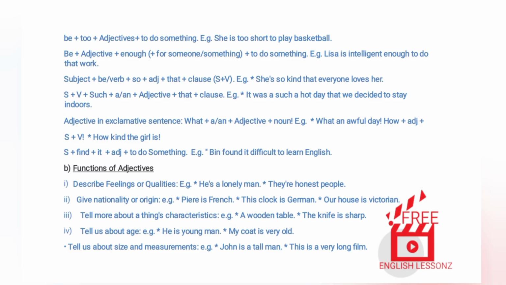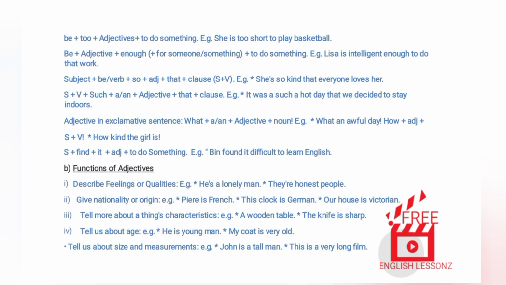B. Functions of adjectives. 1. Describe feelings or qualities. Examples. He's a lonely man. They're honest people. 2. Give nationality or origin. Examples. Pierre is French. This clock is German. Our house is Victorian. 3. Tell more about a thing's characteristics. Examples. A wooden table. The knife is sharp.